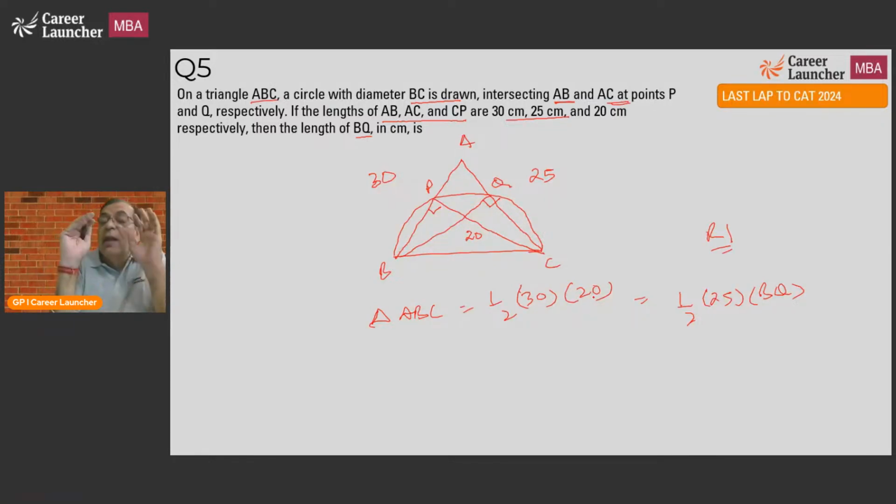This is a round one question for me because I have done this kind of question earlier. If you are not comfortable with geometry, ask yourself, do you know how to proceed? If the answer is no, please leave and go on. But if you are comfortable with geometry, this is definitely a round one question. If you have done a similar question earlier, or if it strikes you that CP is perpendicular to AB, that CP is the altitude of the triangle, then you should be able to solve it. But if it does not strike you, don't worry, leave it and move on.